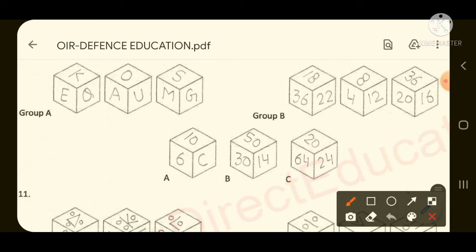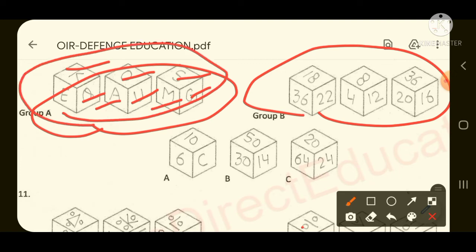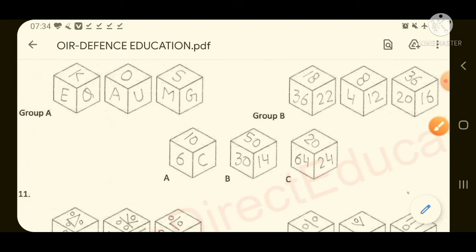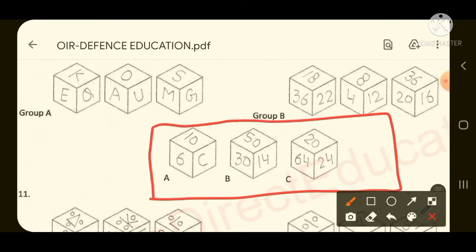If you have a clear observation in this group A and group B kind of thing, then here all the faces have alphabets mentioned in group A cube. Like here it is Q, K, E, O, U, A, S, G, M. So here all the alphabets are there, and here all the numbers are there. So we have to look at option A, option B and option C and find out which is a kind of cube in which alphabets are there.